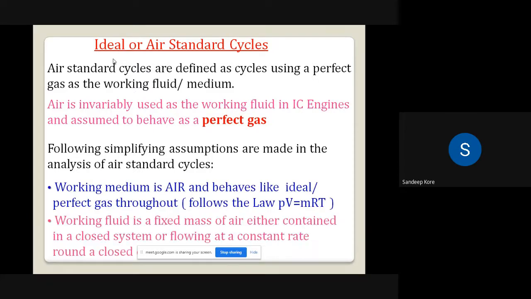Then the working medium, we have seen it is fixed. It is a fixed mass enclosed inside the piston and cylinder, or it is flowing at a constant rate.